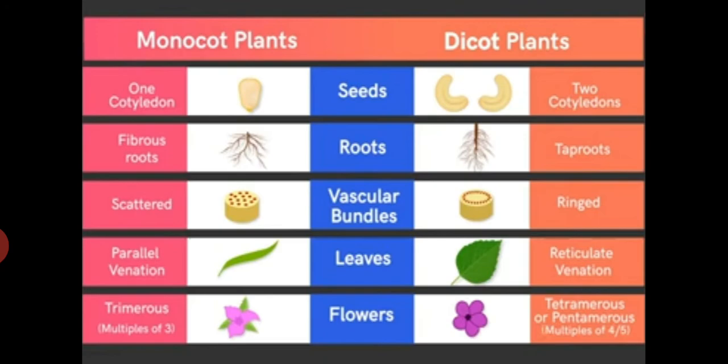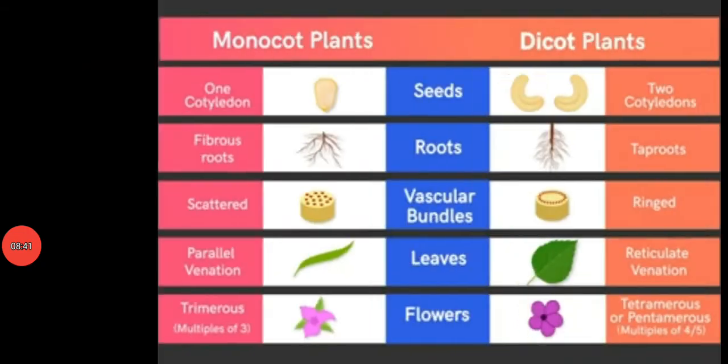Most of the monocot plants have parallel venation on leaves, but in dicot plants they have reticulate venation. And the flowers in monocot plants are trimerous, but in dicot plants flowers are tetramerous or pentamerous. So this was the difference between monocot plant and dicot plant.